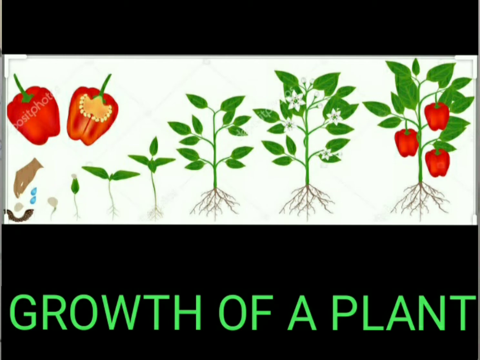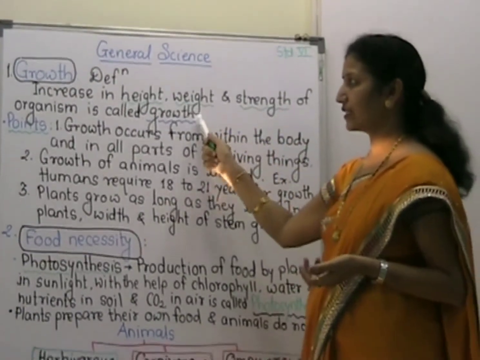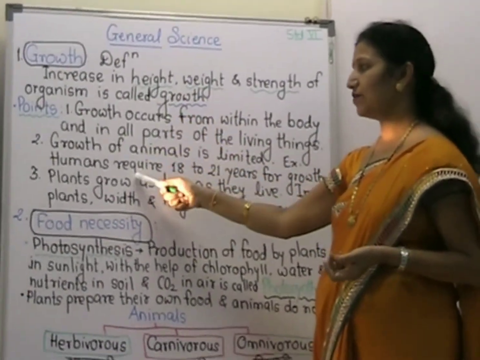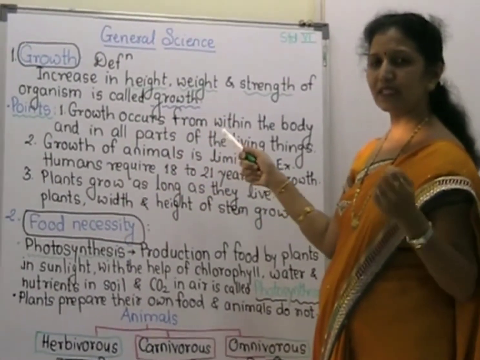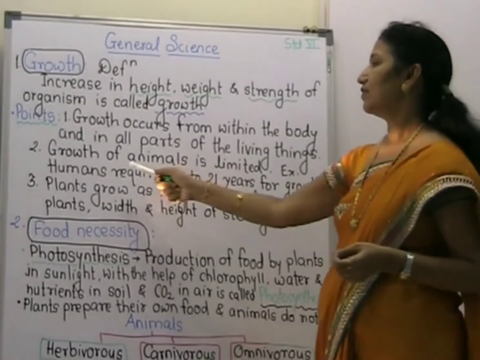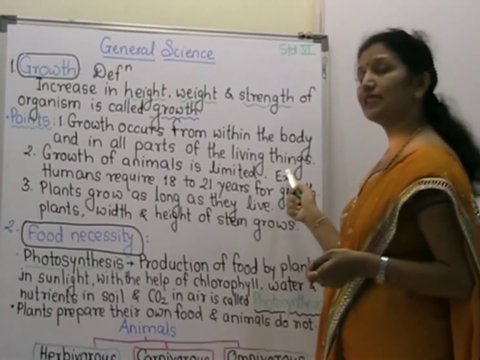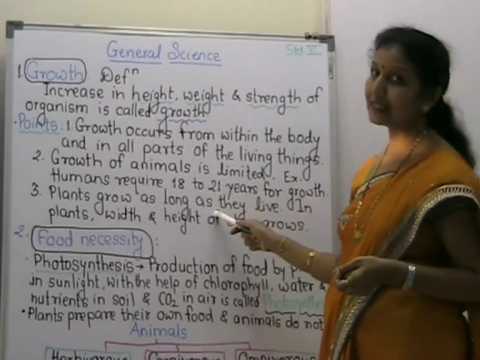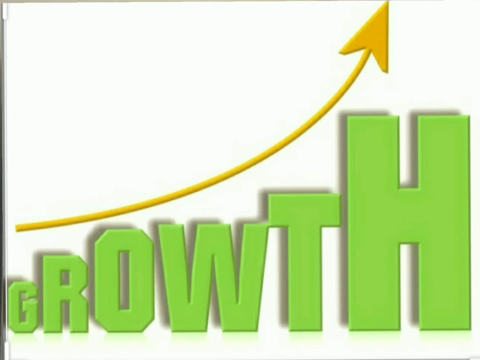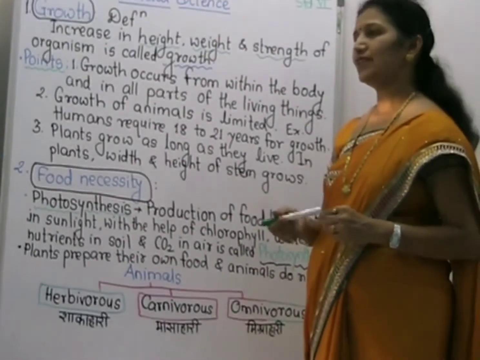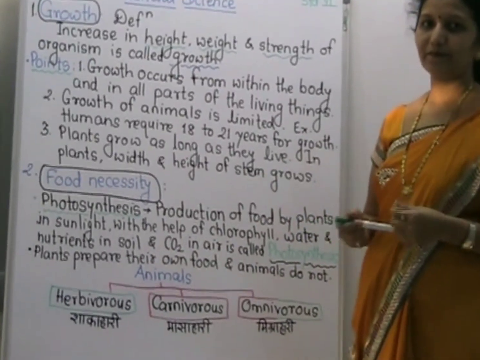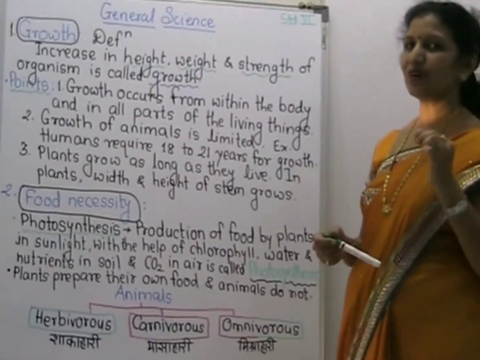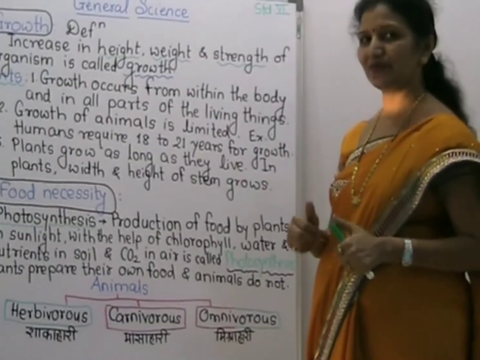In this way, this growth takes place in plants as well as animals, but there is a slight difference, and that is the growth of animals is limited, whereas growth of plants is unlimited. It takes place for a certain period of time in animals, but in plants it takes place for the whole life. For that, we will do one experiment, a small activity we have to do. Let us go for that activity.